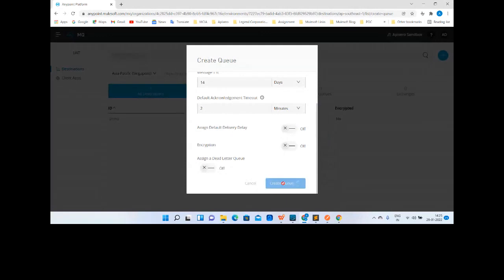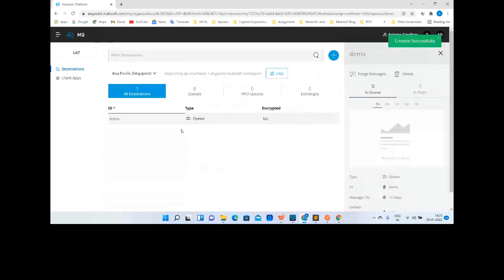Perfect. Okay, let's say I have created a queue. Now here you can see for that queue how many messages or requests have come in, how many messages are there. Let's say for 7 days, you can see that data over here. You can't have insights and monitoring for this API, but Anypoint has provided this page where you can see the API requests for that particular duration.